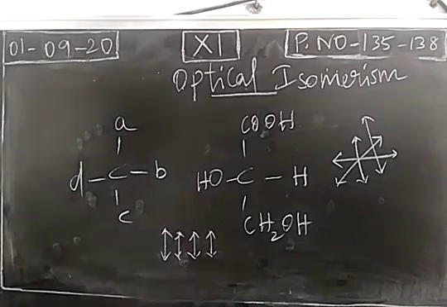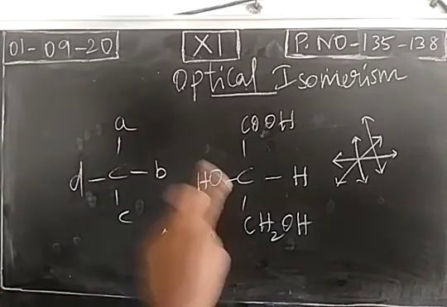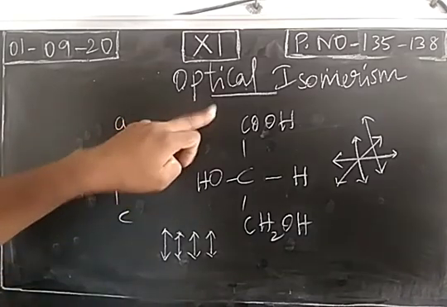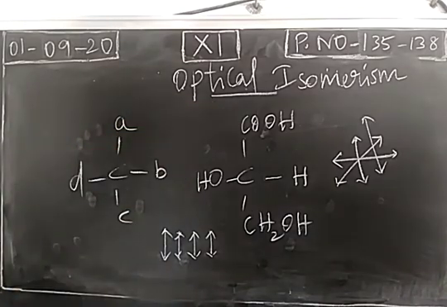So when a plane polarized light is passed into this organic compound, this compound will rotate the plane polarized light in either clockwise direction or anti-clockwise direction. Okay. So we take organic compounds. The compounds which rotate plane polarized light in any one direction are called optical isomers. And the property is known as optical isomerism. So this is very important. It can be a three-mark question, a public question.